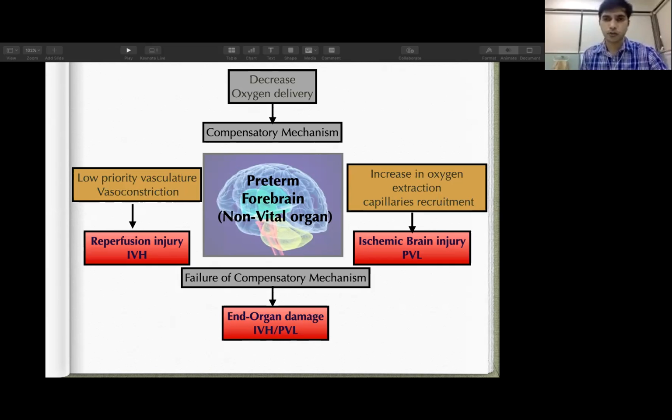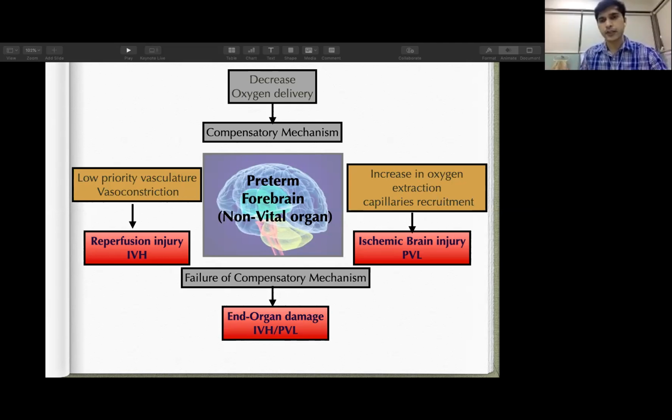Also during the compensatory phase, apart from vasoconstriction, there is capillary recruitment. This capillary recruitment, along with the increase in oxygen extraction during the reperfusion state, leads to intraventricular bleeding, IVH, also.